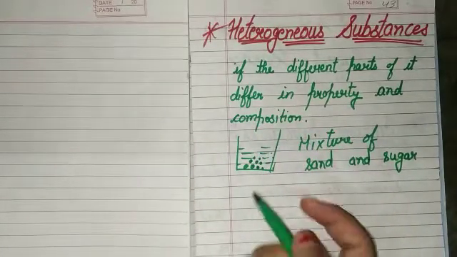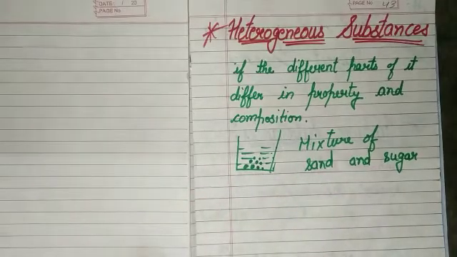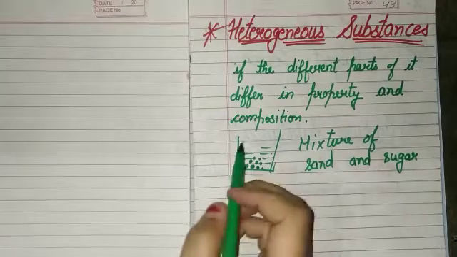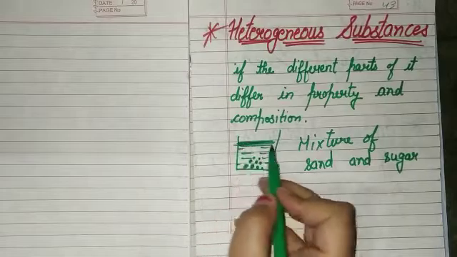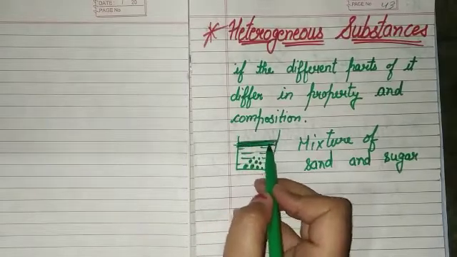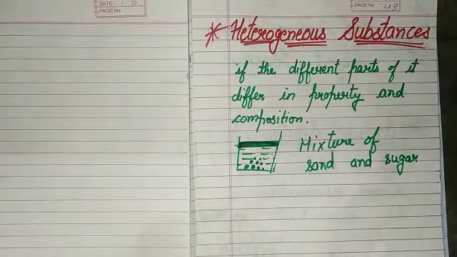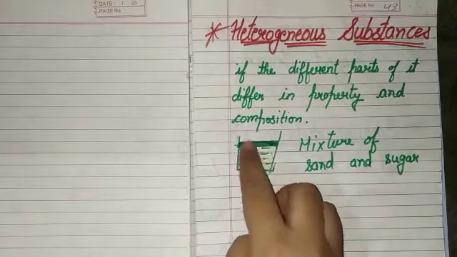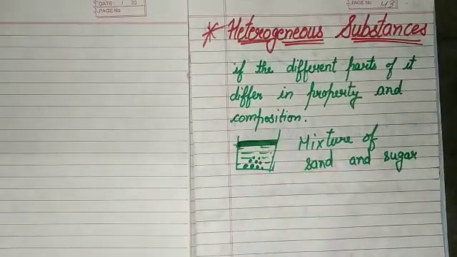Okay, and the mixture of oil and water is also heterogeneous. In the mixture of oil and water we see the oil's boundary above the water, normally. Okay, oil is above the water. Okay, this is a heterogeneous substance.